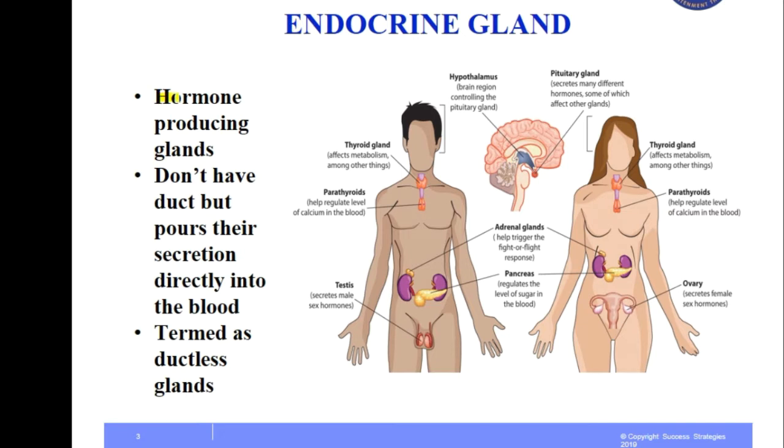They are the hormone producing glands. They don't have any ducts, but they pour their secretion directly into the bloodstream. So what we know is that endocrine glands are the hormone producing glands without ducts, which pour their secretion into the bloodstream and are termed ductless glands.